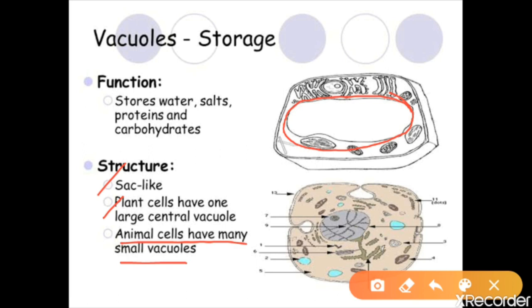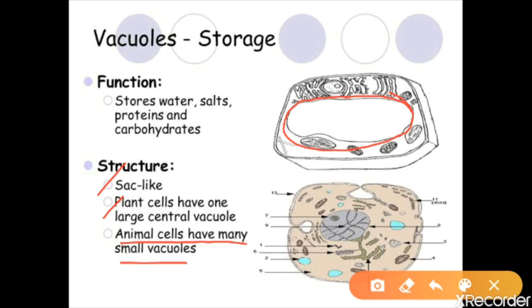If the vacuole had work in the animal cell, maybe it would swell up and change its structure. So are we changing our structure every day? That means one day we have a fat body, one day a thin body. No, we maintain our structure every day. So there is no function of vacuoles in the animal cell.